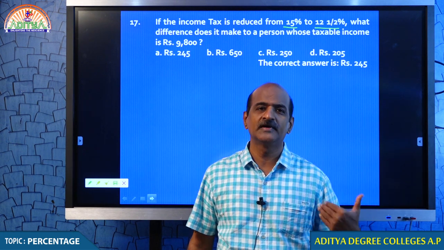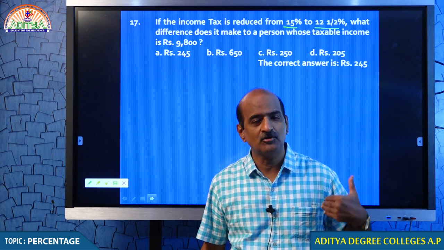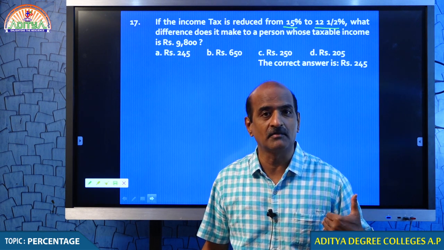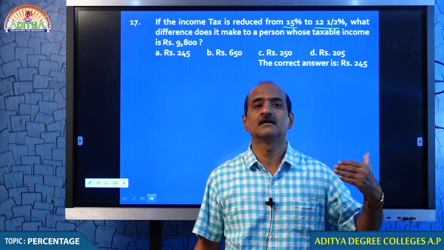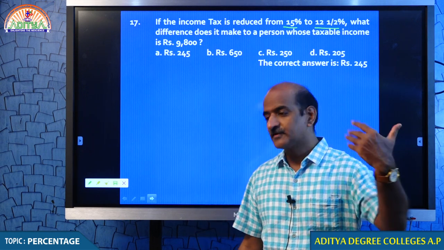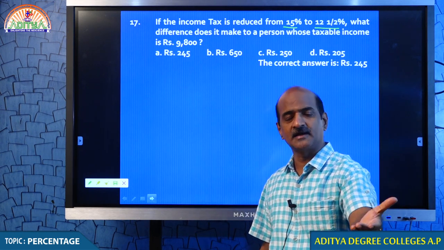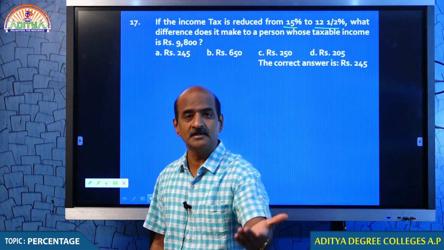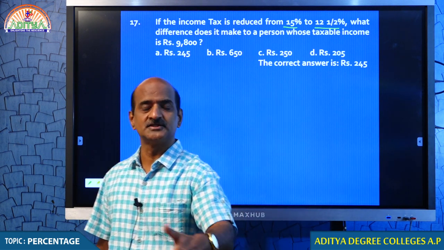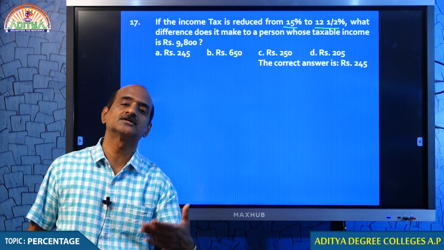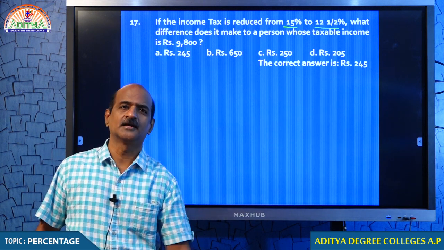But we the people who are earning have to pay tax straight away to the government. This tax is called direct tax. Your father pays direct tax, income tax. Your mother, if she is an employee or a businesswoman, pays tax. That is called income tax.